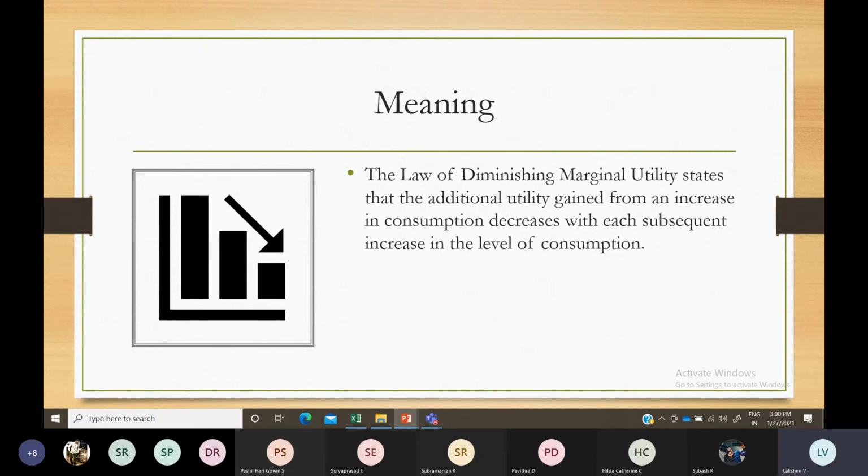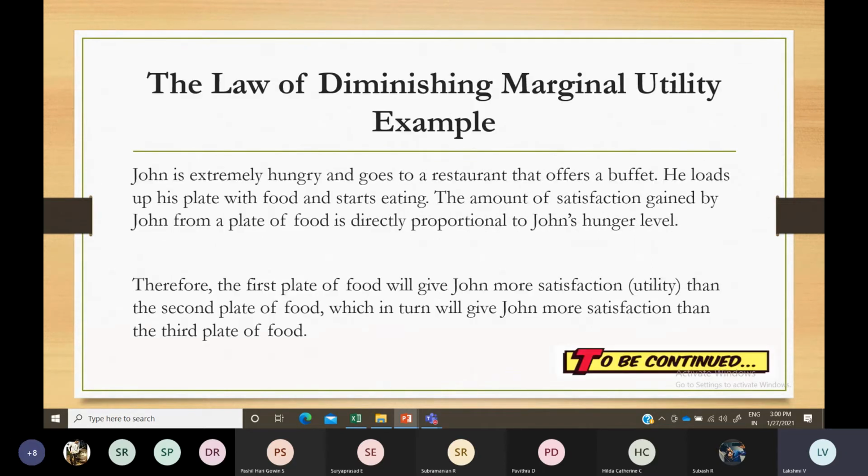After a certain point, if you get one more plate of food, your satisfaction level will not be to the extent you had with the first plate. It will diminish.